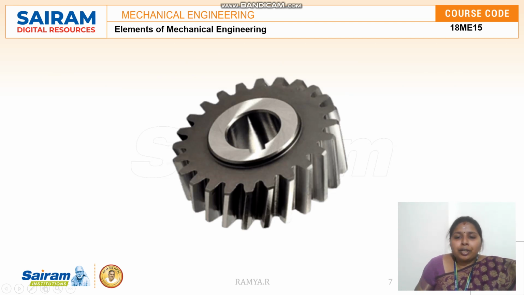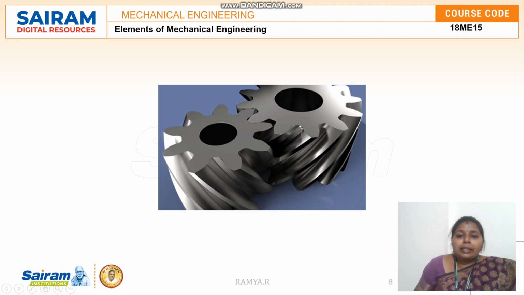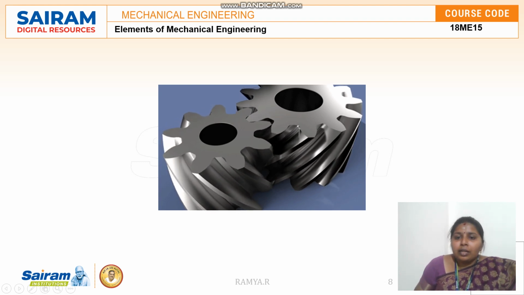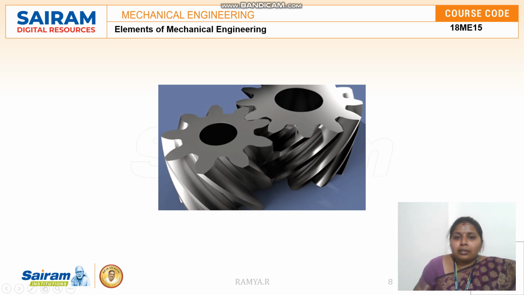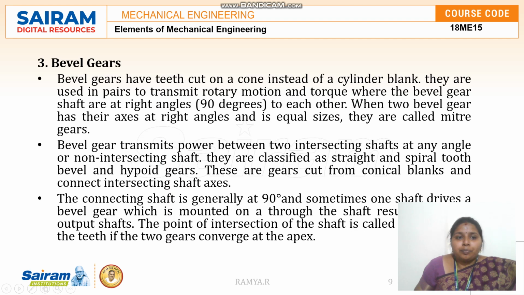In the spur gear, you can see that all the teeth are straight, but here they are inclined at a particular angle. And this is how a helical gear meshes. You can see here the teeth are not straight, they are at a particular angle, and this is how the mesh of the helical gears takes place. Next come the bevel gears. Bevel gears are similar to a cutter.